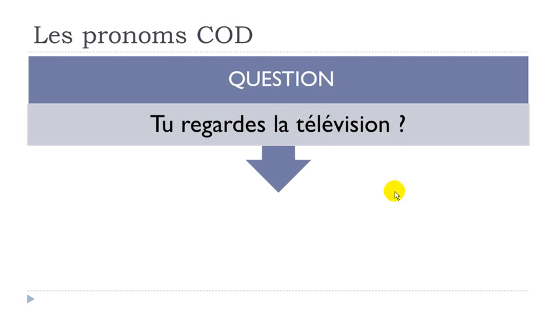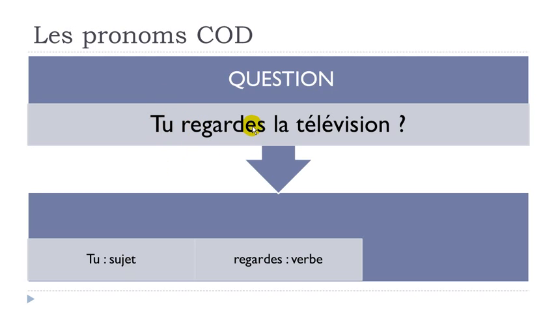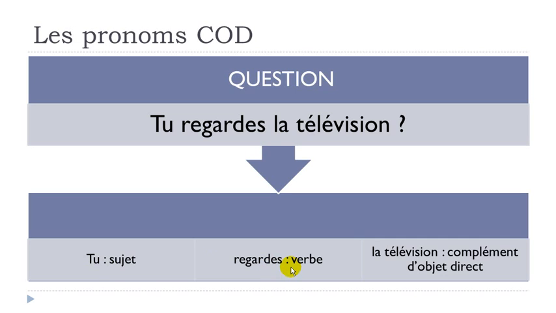So if we look at this question and we want to define all the elements, the first thing that we've got in this sentence is tu. It's sujet, so the subject of the sentence here. Second part that we've got here is regarde, and it's the verb that you've been conjugating. It's es just because it's tu. And the last part, la télévision.